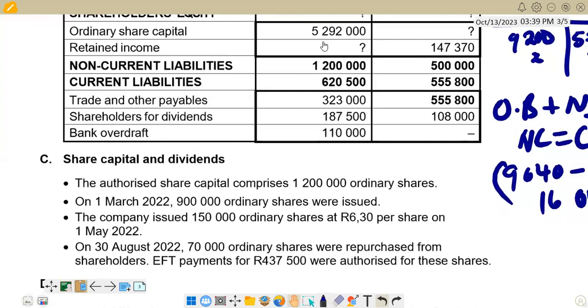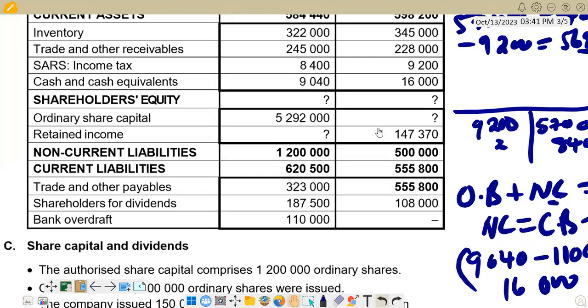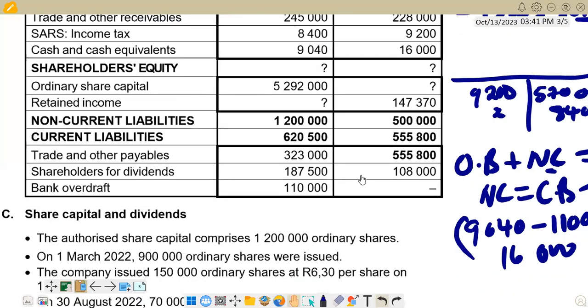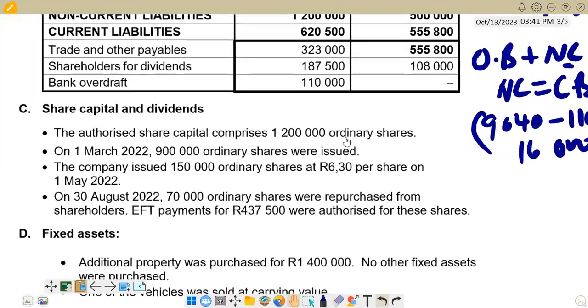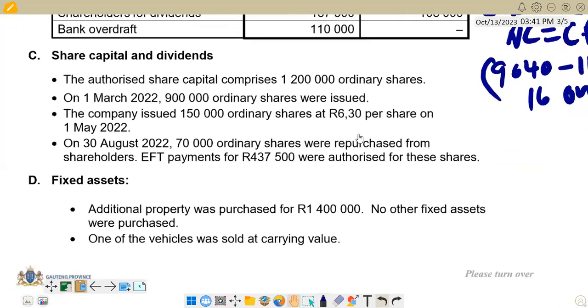Right, we check there if you have got any purchase, any disposals that took place. In this case, if you go to the additional information, let's go to item D. Item D, we have got additional property was purchased for 1,400,000. No other fixed assets were purchased. So it means we only purchased for 1,400,000. That's the purchase that we are going to include in the cash flow.